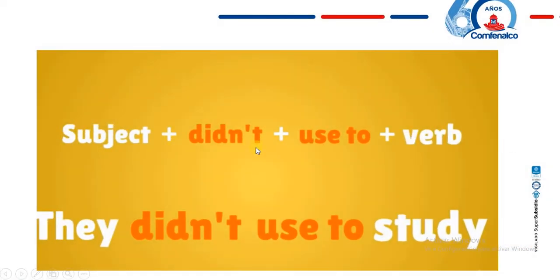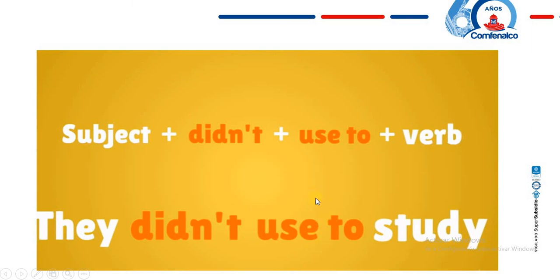This is the negative form. We have subject plus didn't plus used to plus verb. So we are going to have this little particle, didn't. For example, the subject in this case is they. They didn't used to study. Teacher, how do we do that? Okay, we don't put the D in here.